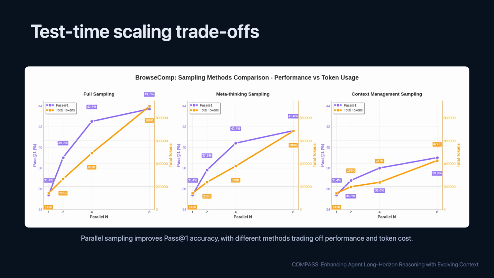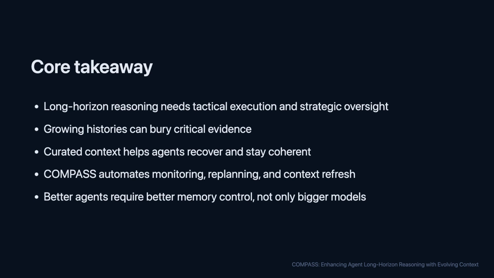For robustness, Compass can also use test time scaling. The idea is to sample multiple alternatives during inference and synthesize a final answer or plan. Full pipeline sampling gives the strongest accuracy gains but costs the most tokens. Sampling only the meta-thinker or context manager is cheaper. The results suggest a practical sweet spot around 2 to 4 parallel samples where accuracy improves before costs grow too steeply. The takeaway is that long-horizon agent failures are often context failures.